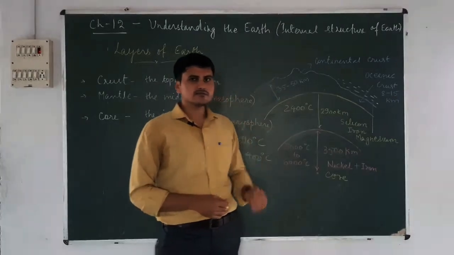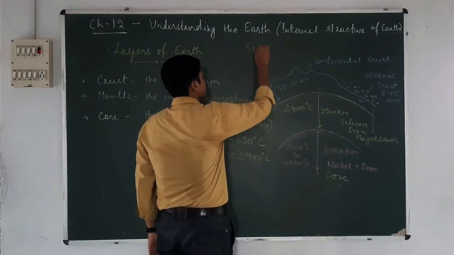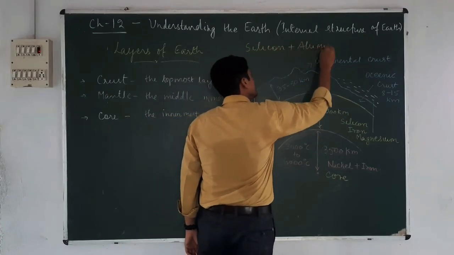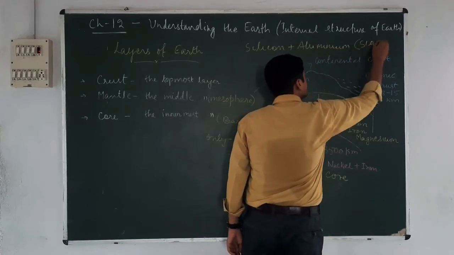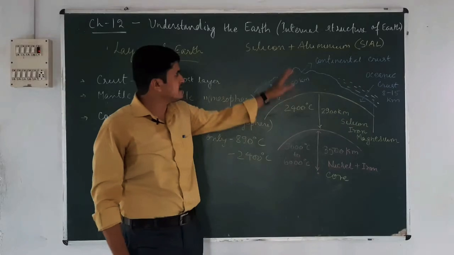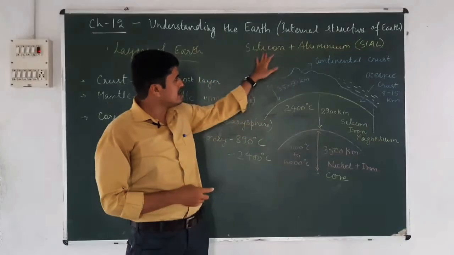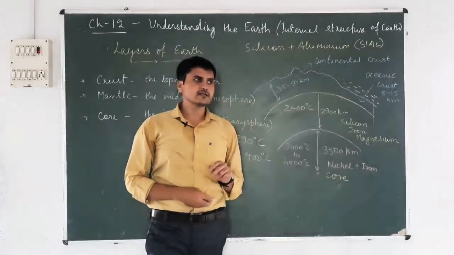In continental crust there are usually 2 minerals found, that is silicon plus aluminum. That is why it is also known as Sial. We say silicon and aluminum combine to form Sial, and these are the most abundant minerals found in the continental crust.